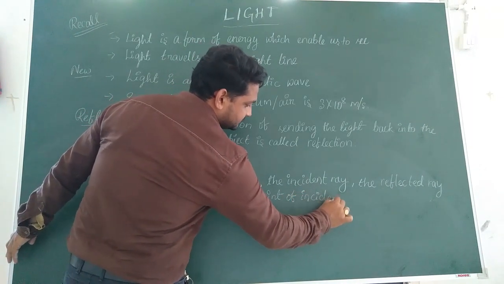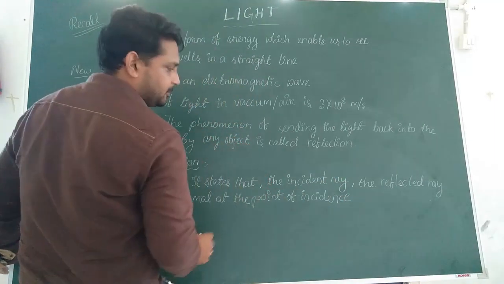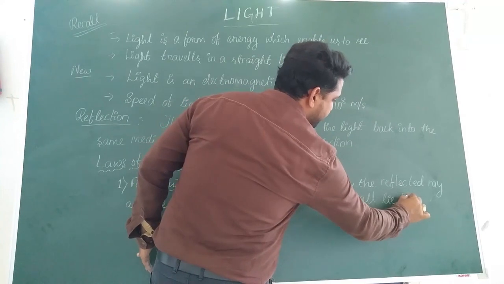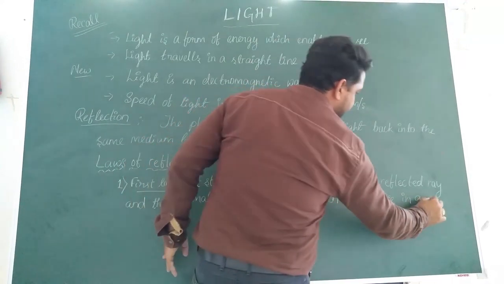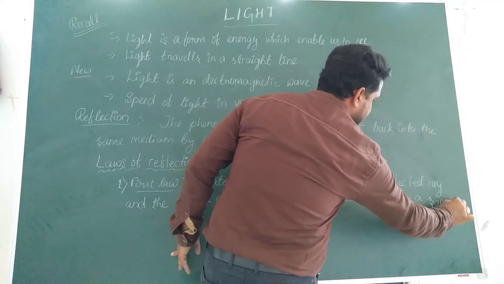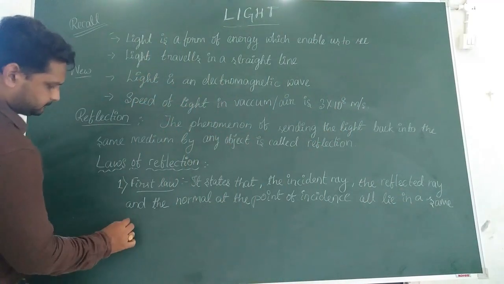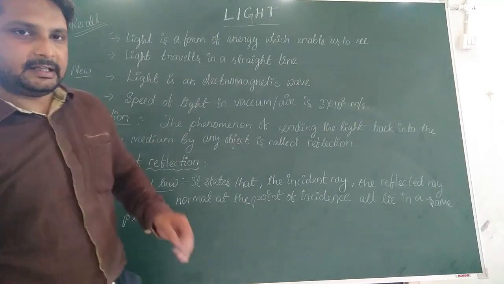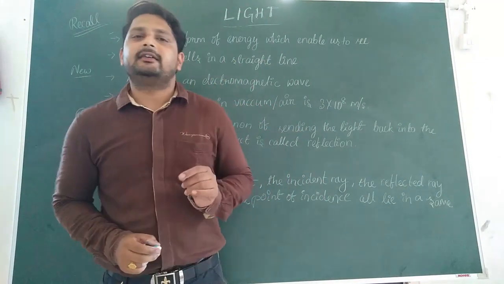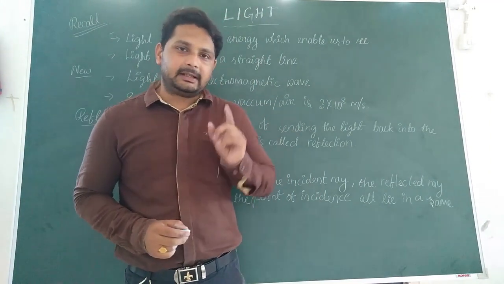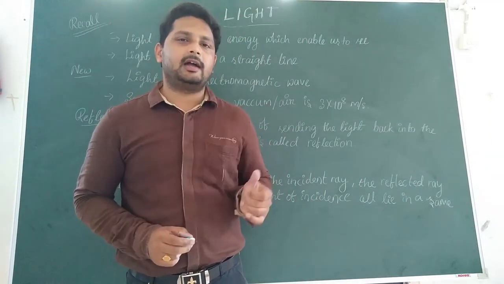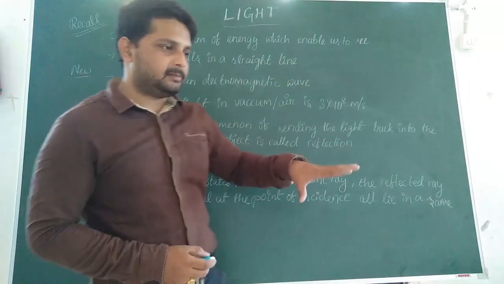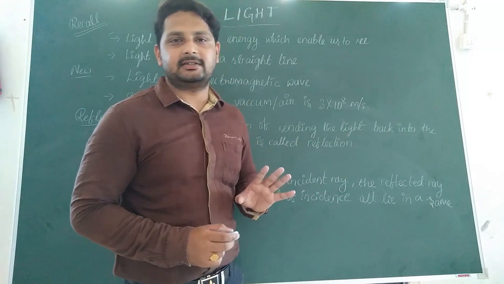Pay attention here. So this is the first law. It states that the incident ray, the reflected ray, the normal at the point of incidence all lie in the same plane. Same plane means on the same board or paper, anywhere, but on the same plane, these three lines will lie.